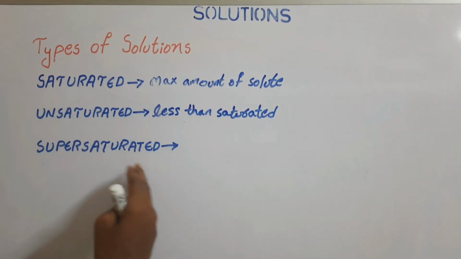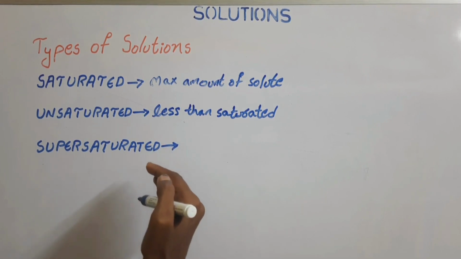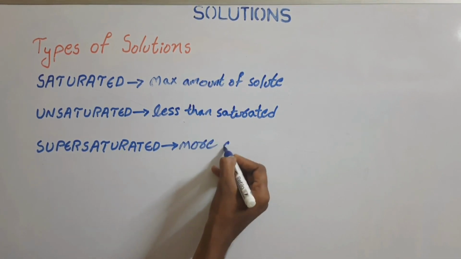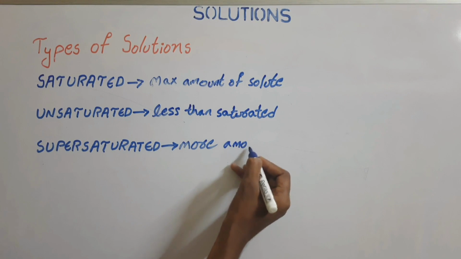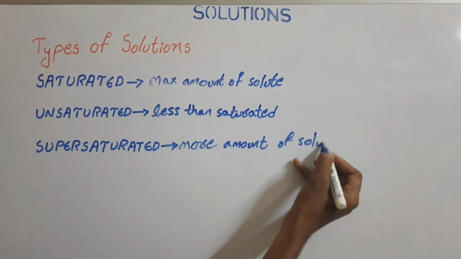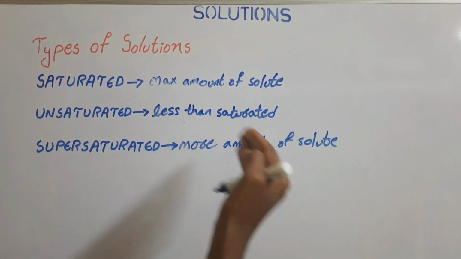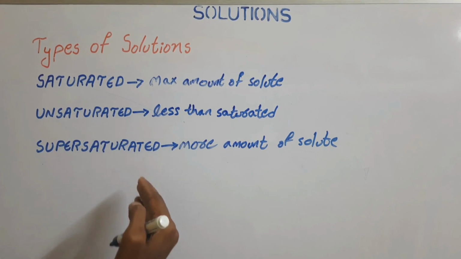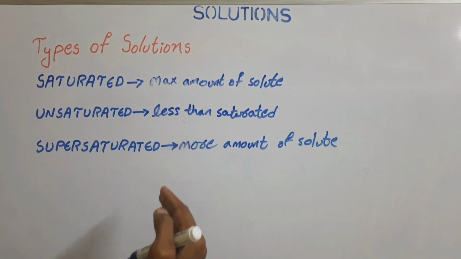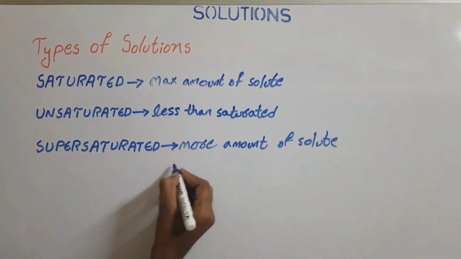And if we see the supersaturated solution, the solution which has more, that means an excess amount of solute, is present within the solution. If this is the condition, where the solution has more amount of solute within it, that is called a supersaturated solution. That means it cannot accept any more solute to dissolve within the solution. So these solutions are highly metastable.